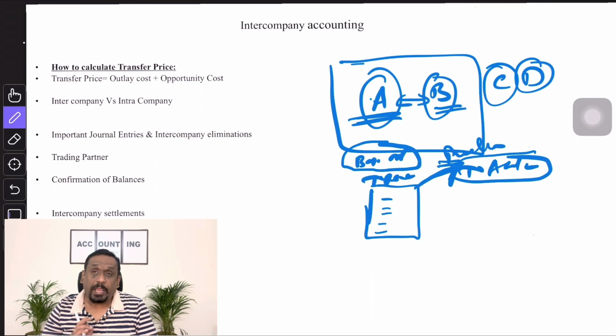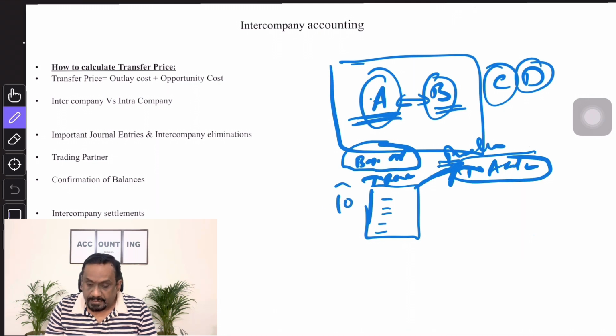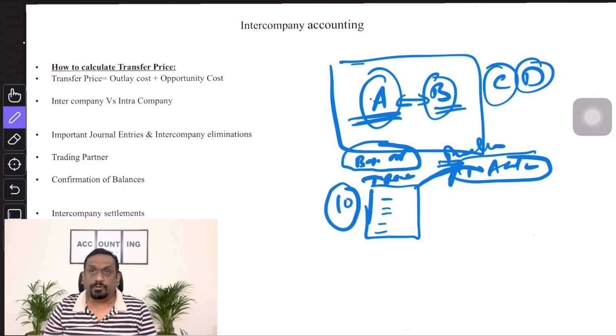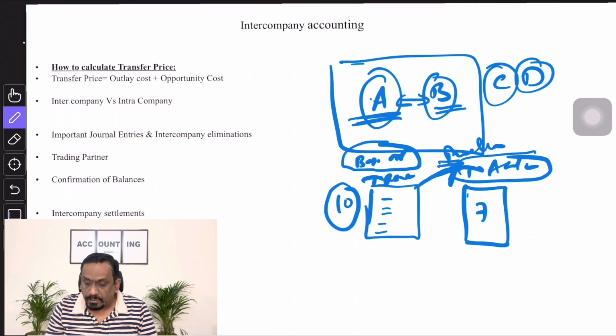Why this has to be done is, suppose there are 10 transactions in A's books between A and B as a receivable. In B's books, when we look, there are only 7 transactions recorded. So there is a difference of 3 transactions between these 2 statements. What is this 3? A would have recorded these 3 as sales to B. B wouldn't have recorded them. There could be 100 reasons for that.